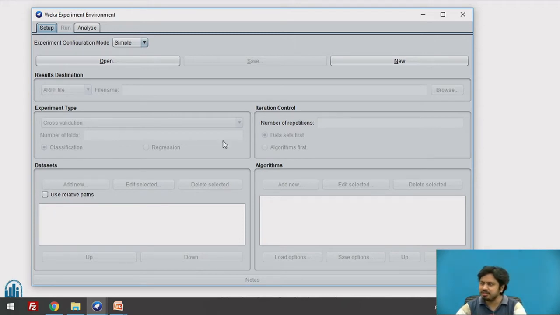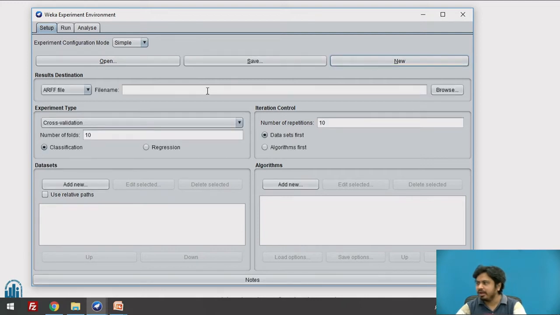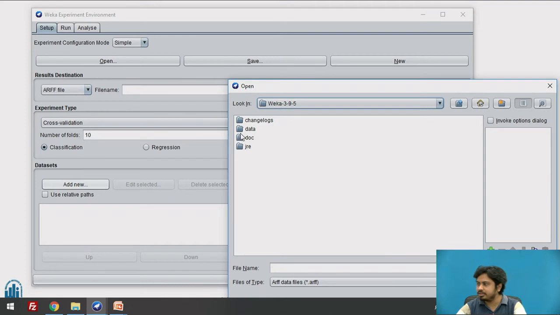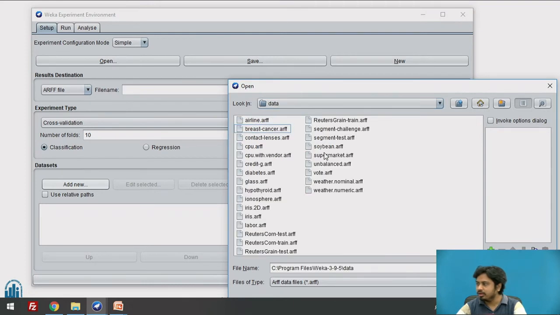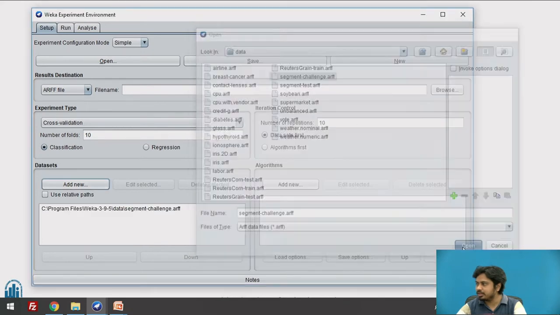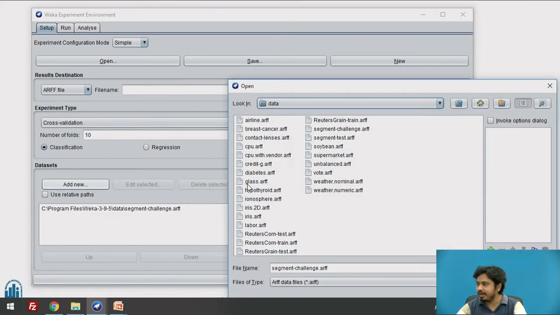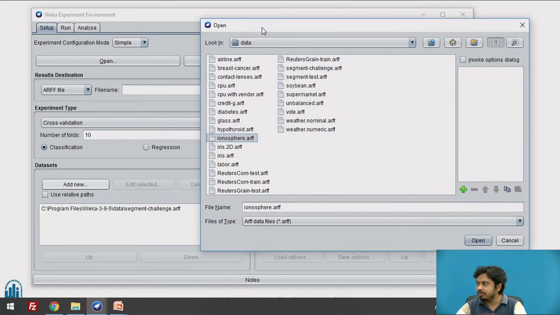Let me first create a new experiment. I'm not interested in saving the results for this session. Here I am choosing the task to be a classification task, and I prefer to use cross validation with 10 folds. And here I'll add the data sets from the Weka data catalog. The first is segment challenge, which is multi-class classification. Then I'll add the Ionosphere.